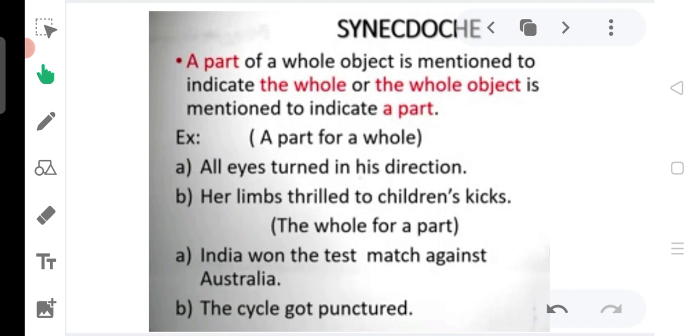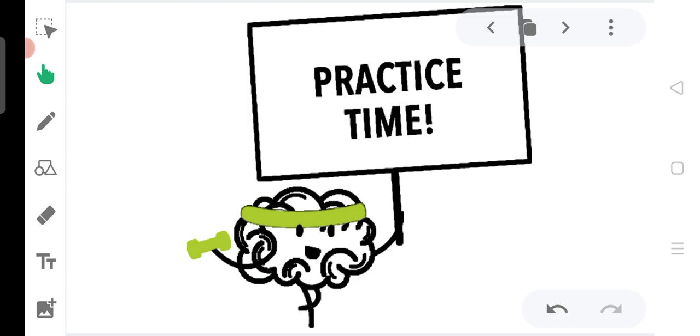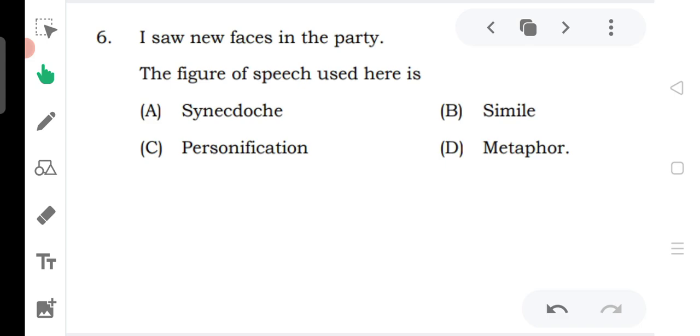Clear? Yes. Let us do some practice by taking previous year SSLC questions. Here is one more example and question for you. Please pause the video and try to answer it. I saw new faces in the party. Please pause the video and try it yourself. Now let us see the answer if you have tried it.